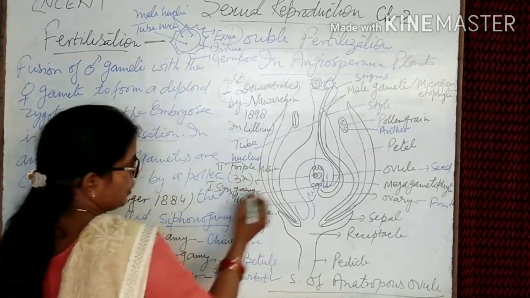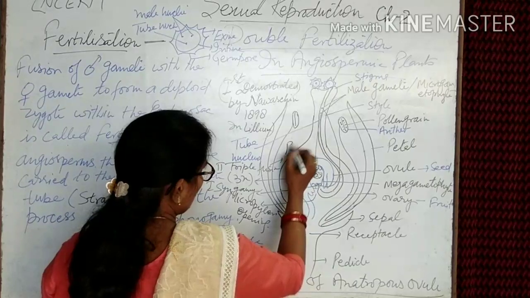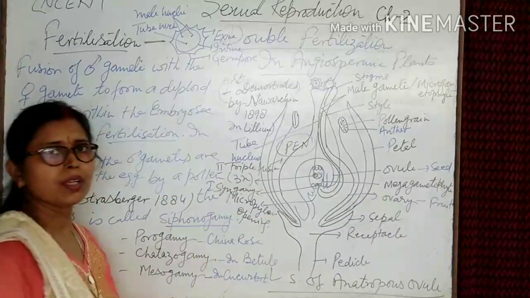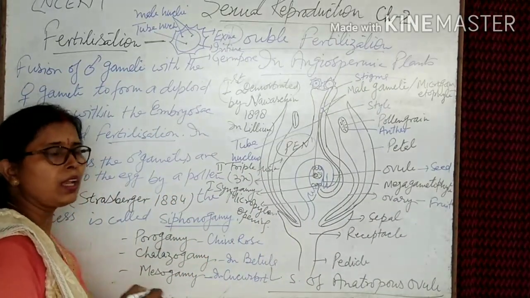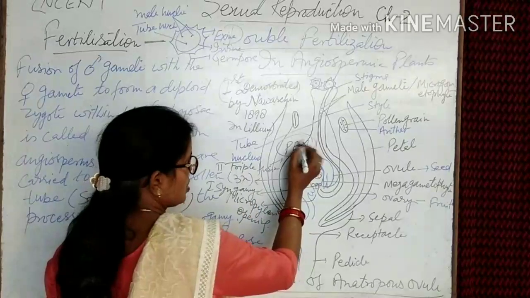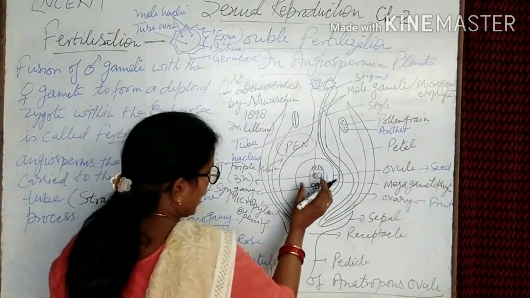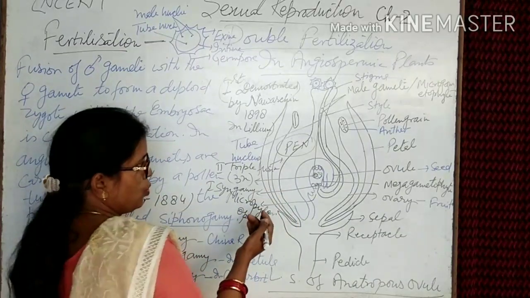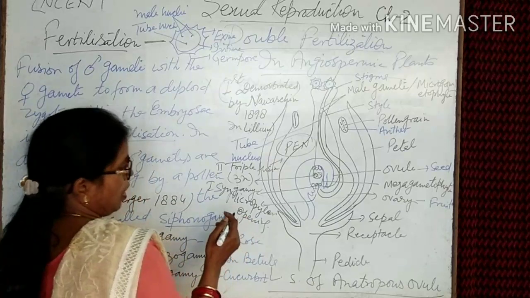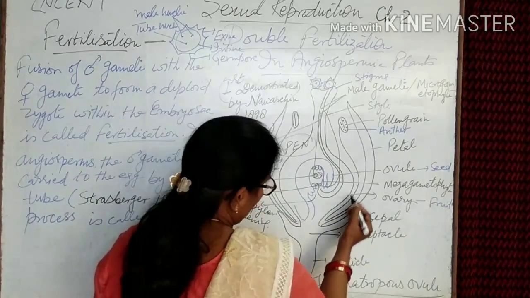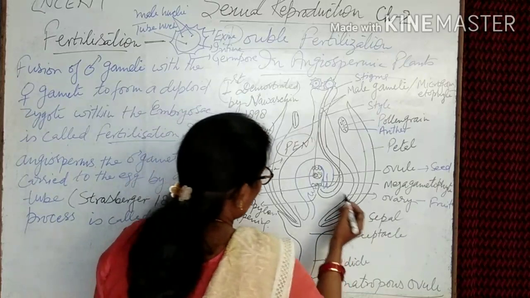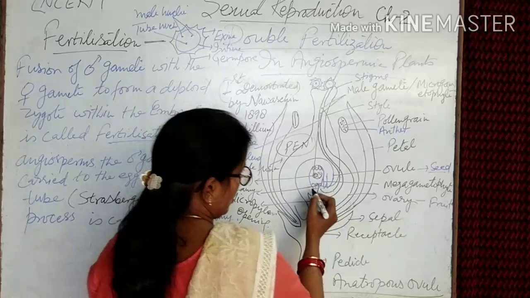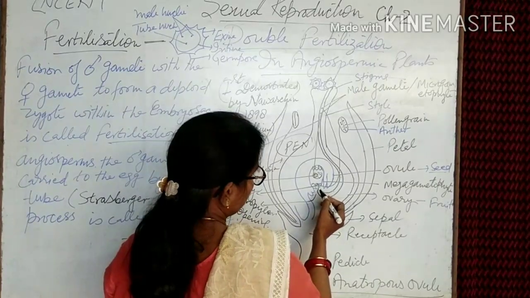After triple fusion, it is converted into the primary endosperm nucleus. The most important term is PEN; expand the term PEN: primary endosperm nucleus. The endosperm provides nutritive support to the embryo, and the outer layer of the ovule develops into the seed coat, and the inner part of the ovule